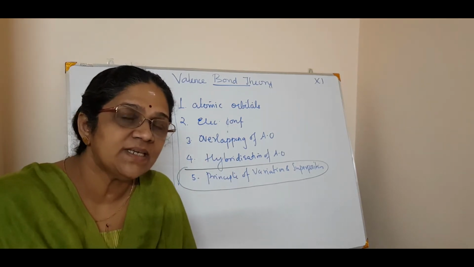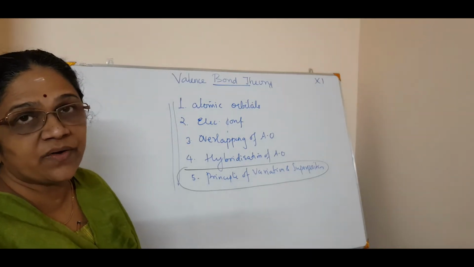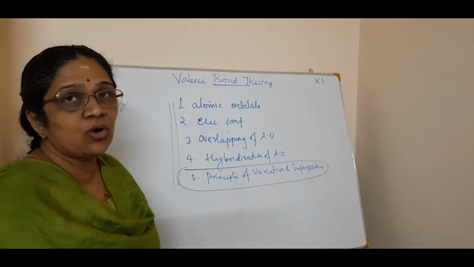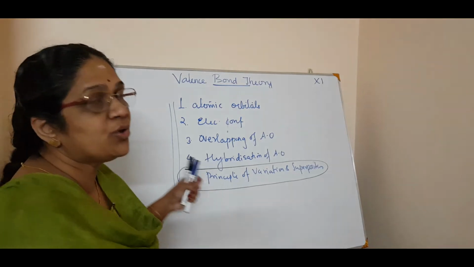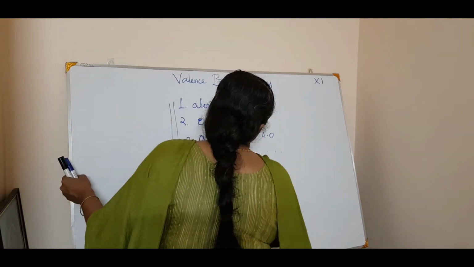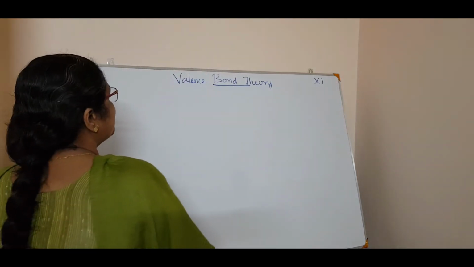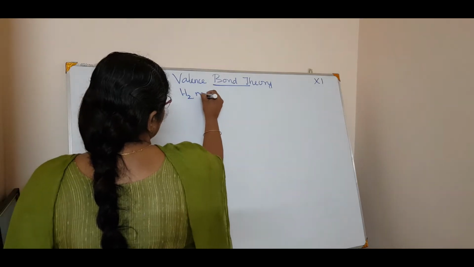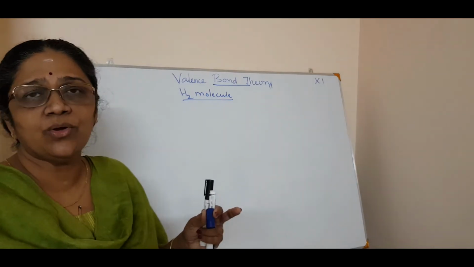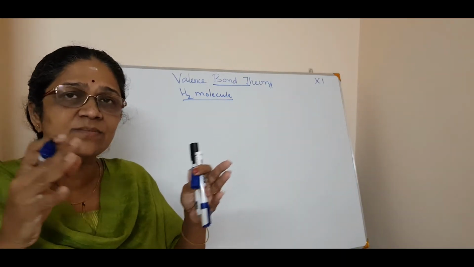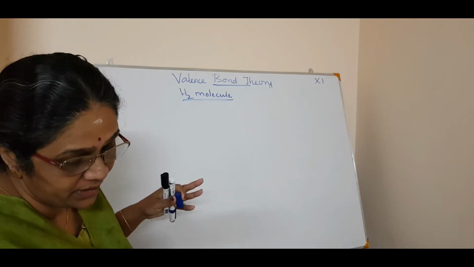Now we will see a small example. The simplest molecule is the hydrogen molecule, right? We will see the formation of the hydrogen molecule. We know that it is a covalent bond, which is meant by sharing. So how is this covalent molecule formed based on the valence bond theory? First we will consider the formation of a hydrogen molecule. You know how the hydrogen molecule is formed: when two hydrogen atoms come closer to each other, a hydrogen molecule is formed. So we will see how it happens.